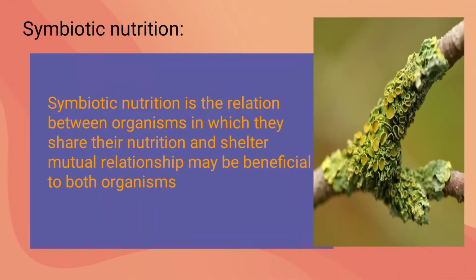Next we move to symbiotic nutrition. Here there is mutual benefit for both organisms. Two organisms participate, whereas in parasitic nutrition it is only one side benefiting. Here I am representing a lichen. Lichen is the combination of algae and fungi. Here both organisms are benefited, and such a relationship is called a symbiotic relationship.